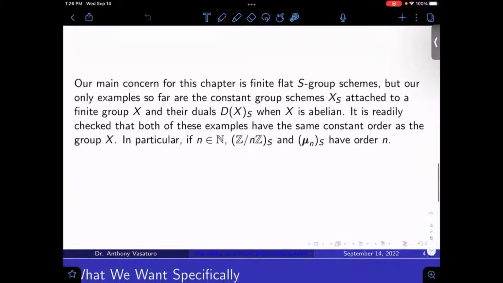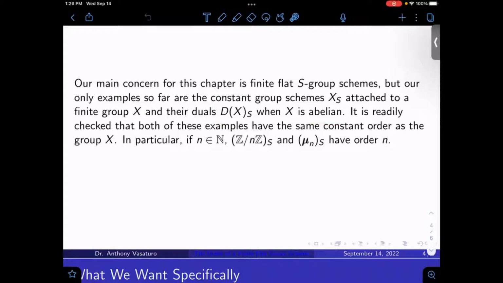I'll give one real quick example here. Our main concern for this chapter, chapter 5 of my notes, is finite flat S group schemes. But our only examples so far, in the group scheme examples we've covered, are the constant group schemes X_S attached to a finite group X, and then of course their duals D(X)_S, where X is abelian.